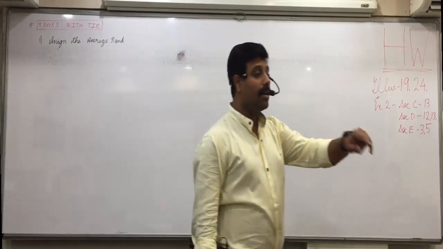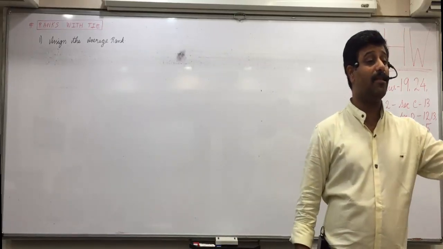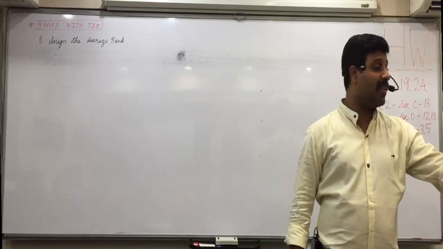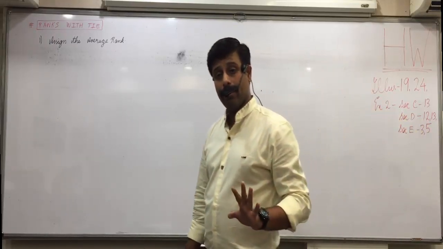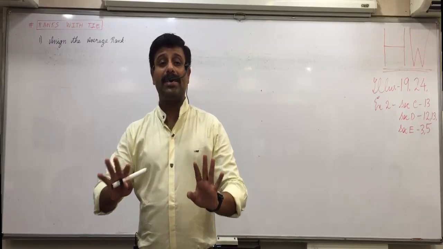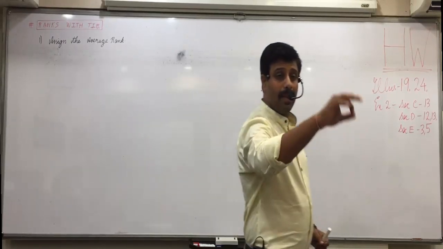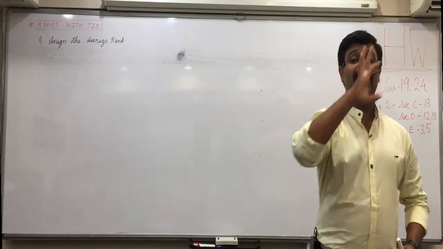So when there is a tie, third and fourth rank, what is the average rank? You will give 3 plus 4, 7. 7 divided by 2, 3.5. Rushil also 3.5, Dave also 3.5. Raise your hand who is still not clear with this. All are clear? Now, Darsh scores 75 marks.